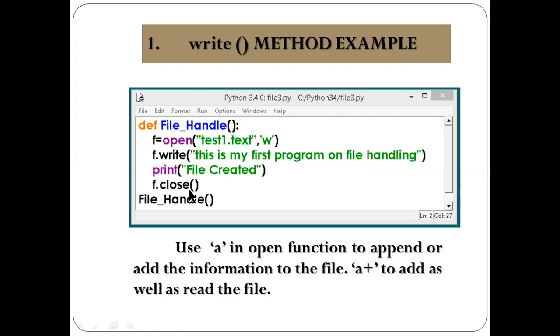Now f.close. F is an object which I am creating here. This must be closed. Now this file_handle must be called here. What is the use of this? This is a declaration and this is the calling part. Simple, in one line you have to write here, and in the calling part, the same function name you have to write. Function is not difficult. What is function? This is a module.